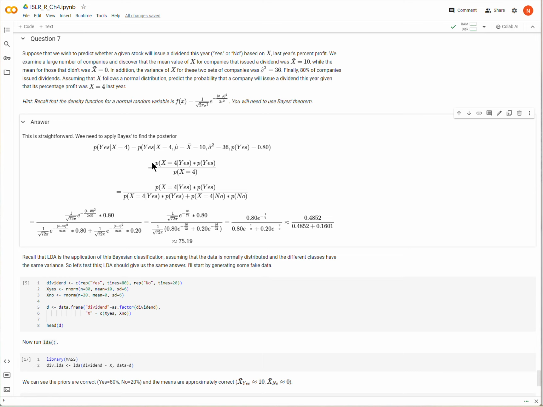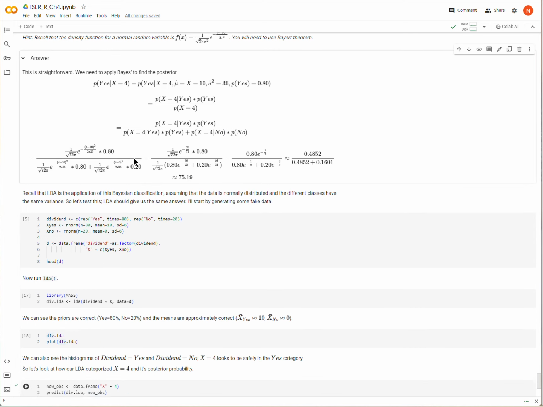But let's keep going a little bit. Recall that LDA, linear discriminant analysis, is equal to a Bayesian classifier, which we've done here, when the data is normally distributed, which it is here, and the different categories all have the same variance, which also applies here. So we should be able to apply LDA to a data set where X bar for yes is 10 and X bar for no equals 0, and we should arrive at about a similar posterior probability.